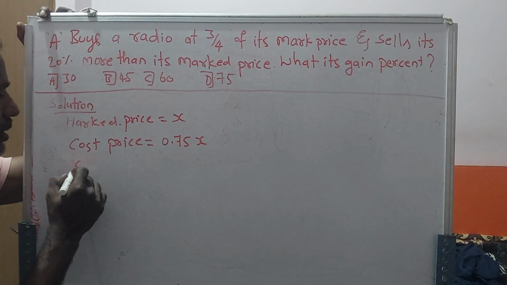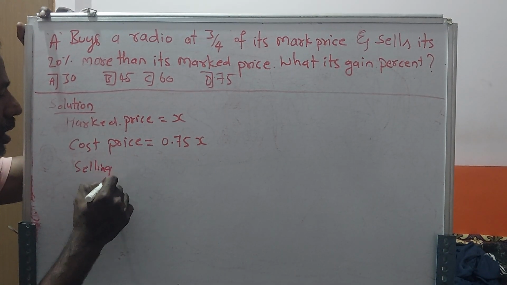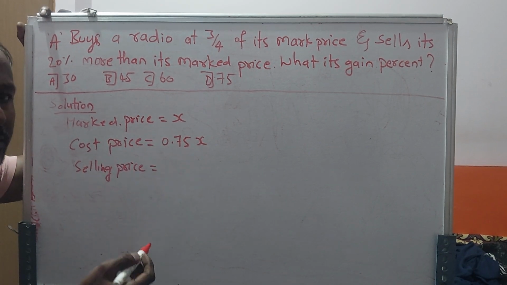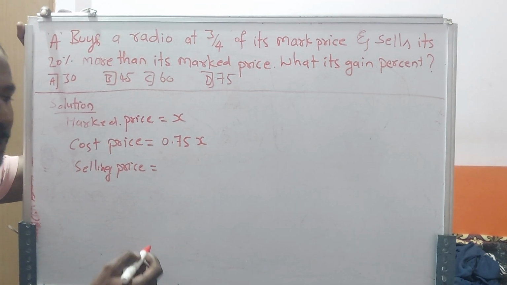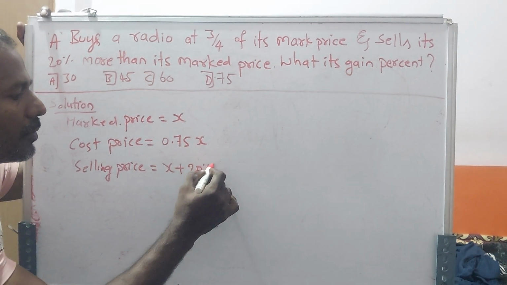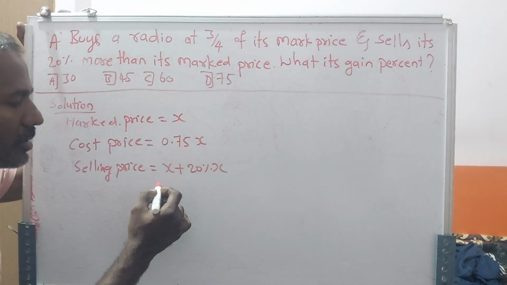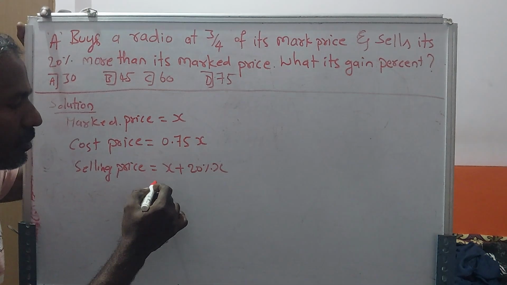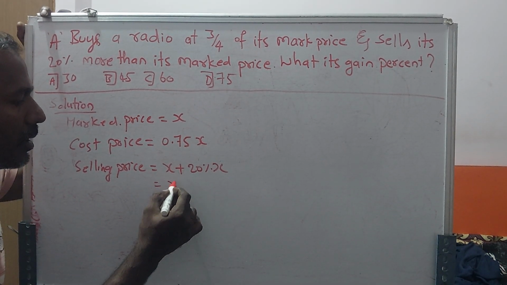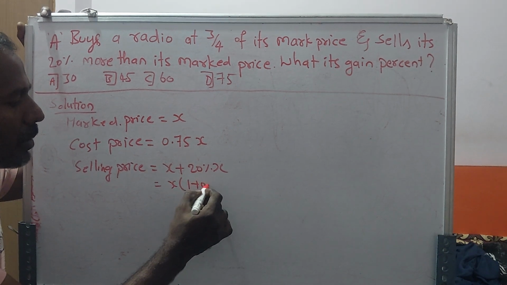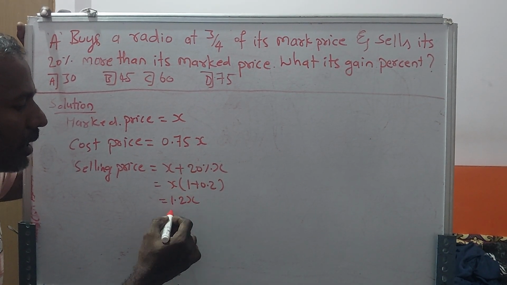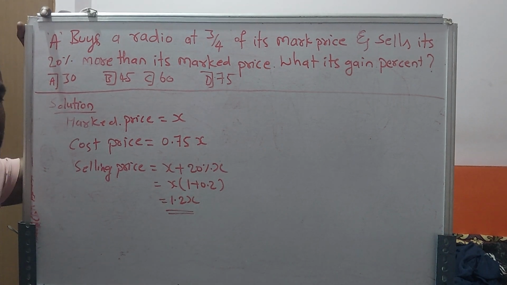What is the selling price? 20% more than the market price means X plus 20% of X. The 20% is divided by 100, so what do you get? Take X out common outside. X into 1 plus 0.2 is equal to 1.2 times X. That is the selling price.